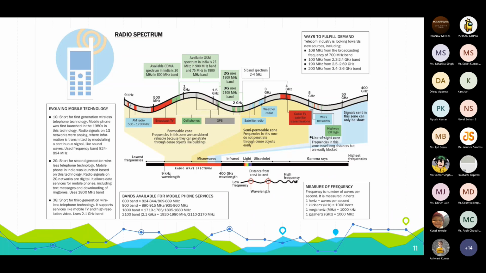Now whatever you see in the radio wave spectrum here, these are the wavelengths or frequencies allotted for data transmission. In the first part you see AM radio, then broadcast TV, GPS, then comes satellite. The first part, the cell phone, GPS, and broadcast TV frequencies, can go through buildings and walls. So that is very useful.